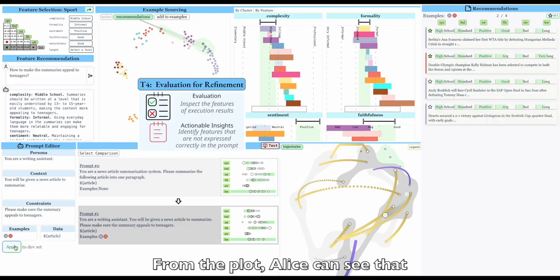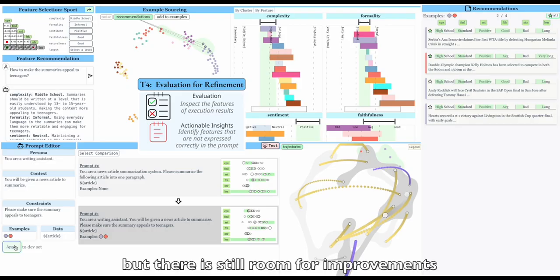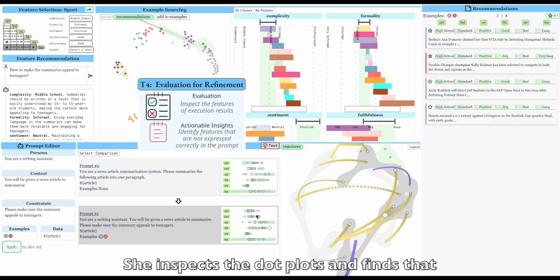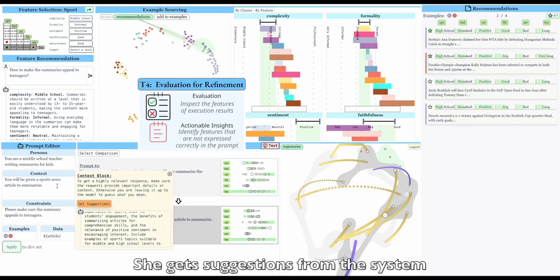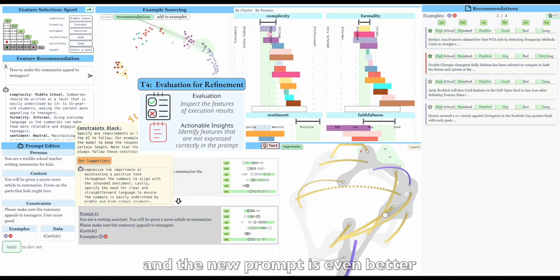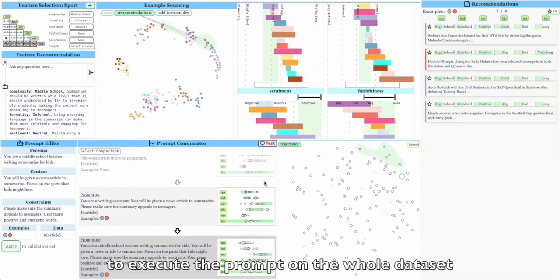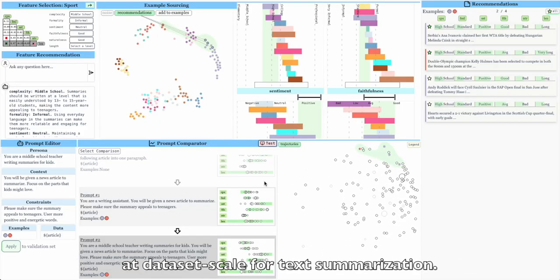From the plot, Alice can see that the current prompt is much better than the baseline, but there is still room for improvements, as the dark gray bubble is still not fully overlapping with the green bubble. She inspects the dot plots and finds that formality and sentiment is not being fully satisfied. She gets suggestions from the system on how to improve her prompt, and the new prompt is even better. She uses the test button to execute the prompt on the whole dataset, and it indeed has a better performance. This example shows that our system effectively supports prompt refinement and evaluation at dataset scale for text summarization.